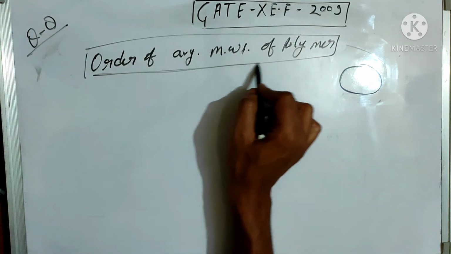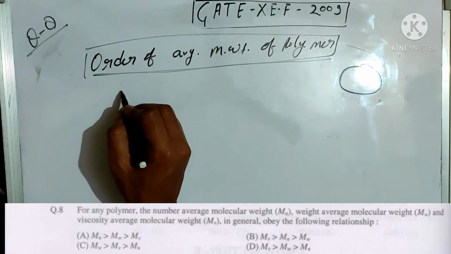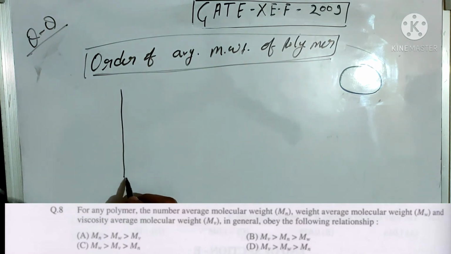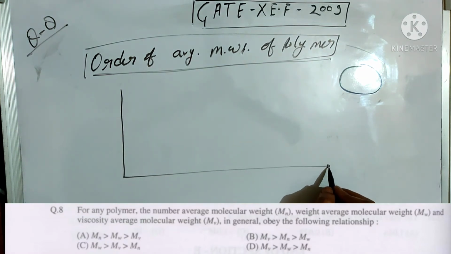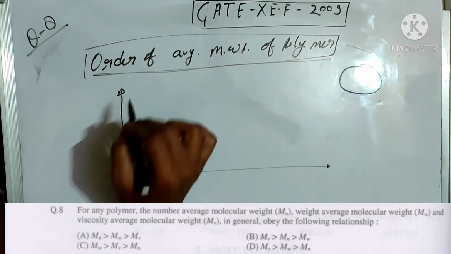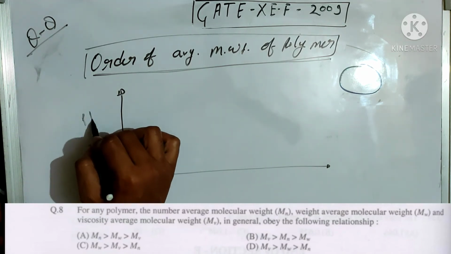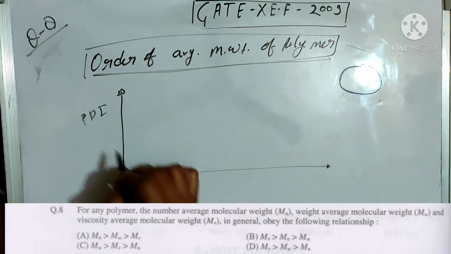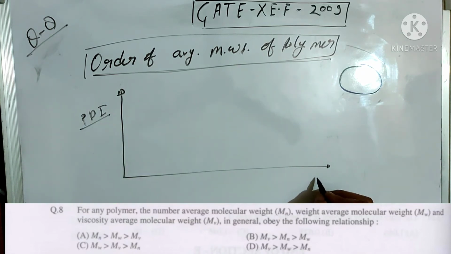Now, the order of the average molecular weight of the polymer. First, know the graph between the molecular weight and polydispersity index. This is the PDI, polydispersity index, and this line shows the average molecular weight of polymer.